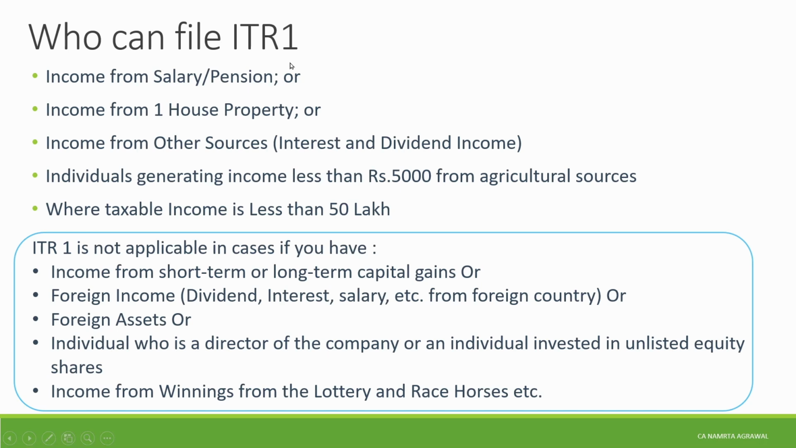So first we understand ITR 1 is applicable on whom. In simple language, ITR 1 is applicable on individual and HUF who has income from salary or pension, income from one house property, income from other sources like interest and dividend income, agriculture income less than 5,000 rupees, and total taxable income less than 50 lakh rupees. Here I have also mentioned the cases where ITR 1 is not applicable. You can pause and go through it.